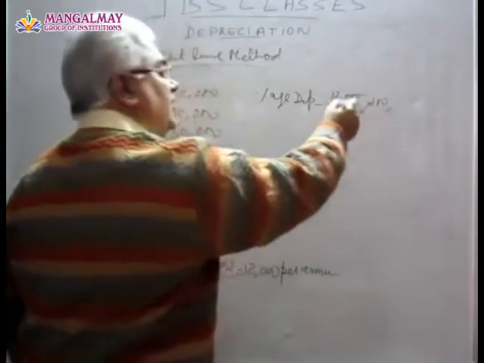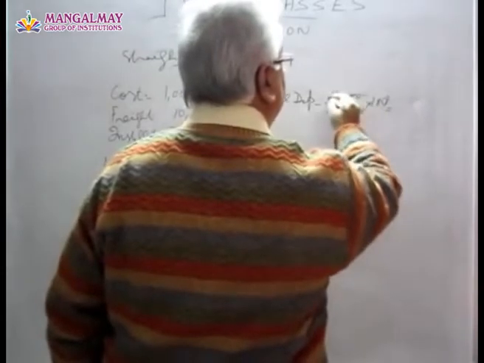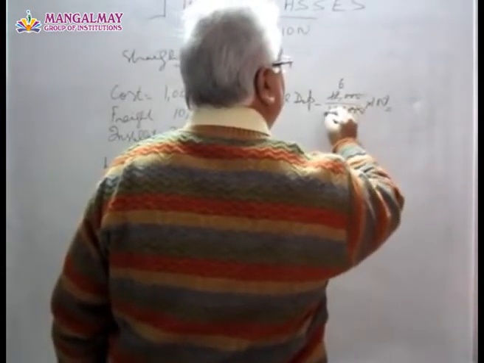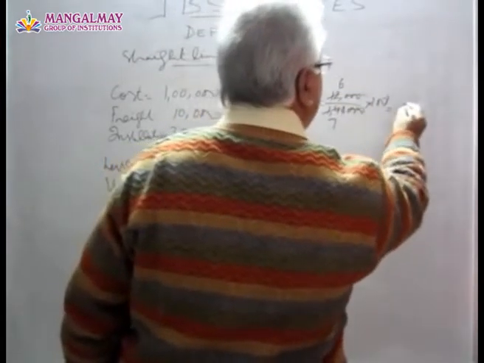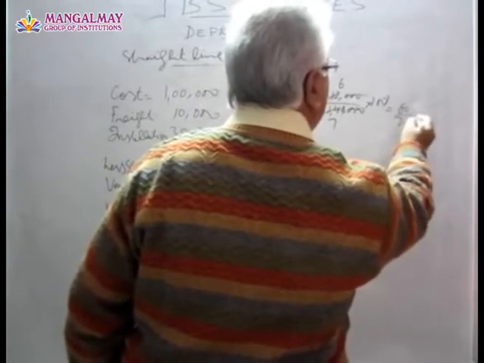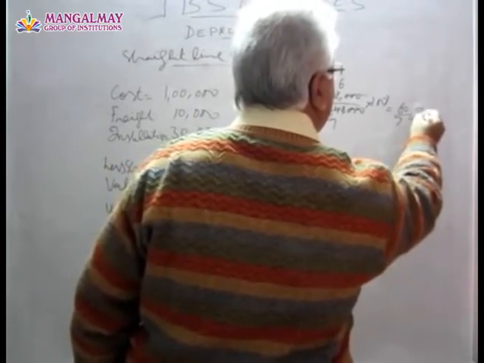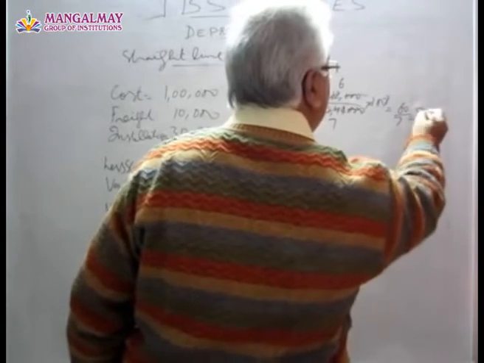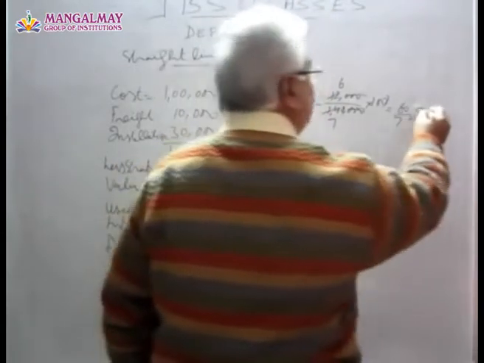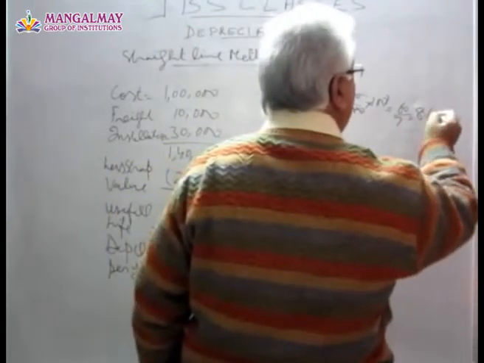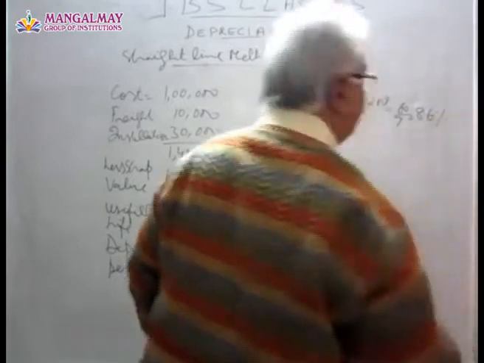Whatever it comes, around 8.6% per annum.